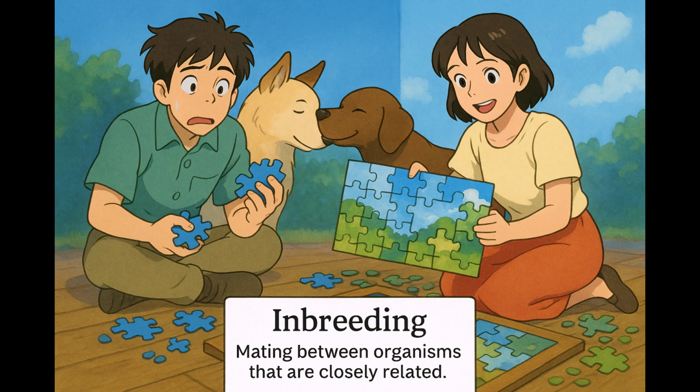Imagine you are trying to solve a jigsaw puzzle, but most of the pieces are from the same corner, making it hard to complete the entire picture. This is similar to inbreeding, where animals or plants that are closely related mate, which limits the genetic diversity needed for a healthy, complete gene pool.